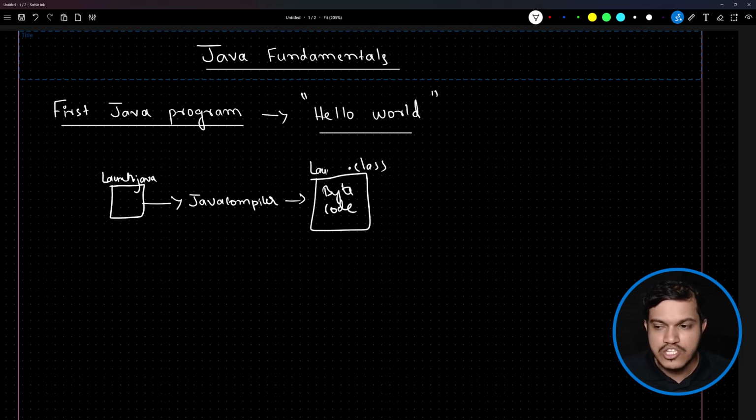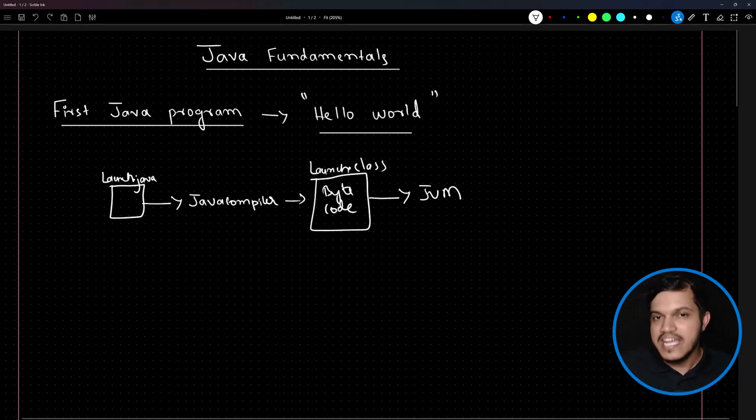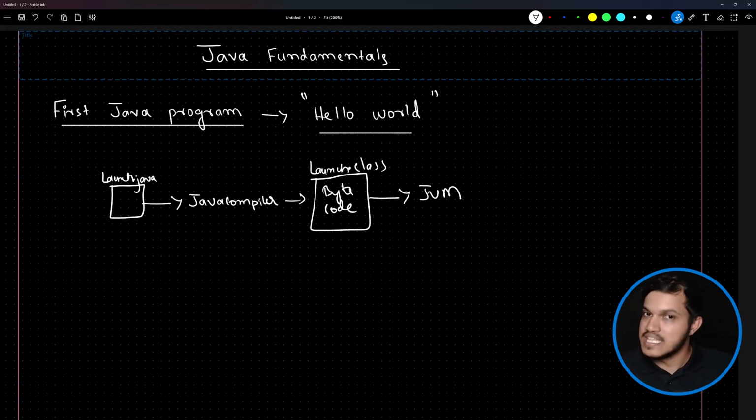Same name, launch.class file. Neither in the machine level language nor in the high level language, and those bytecodes will be given to the JVM, and the JVM internally makes use of the just-in-time compiler and the interpreter and converts your bytecodes into zeros and ones. How exactly this will happen, we have seen. And realistically, what happens in the memory map, in the static keyword, in the JVM architecture, we will try to understand. Now JVM is the one which will be used to execute the Java program.